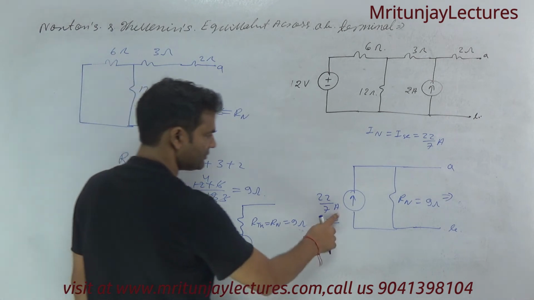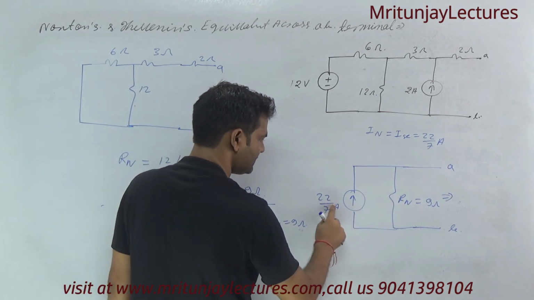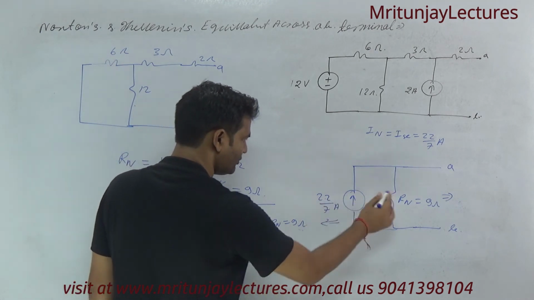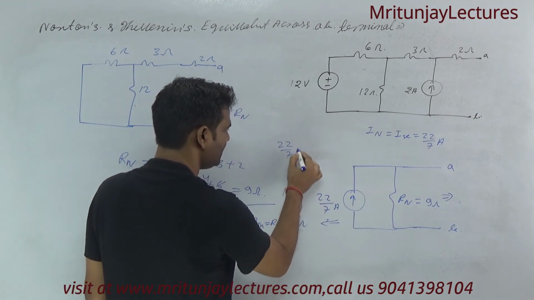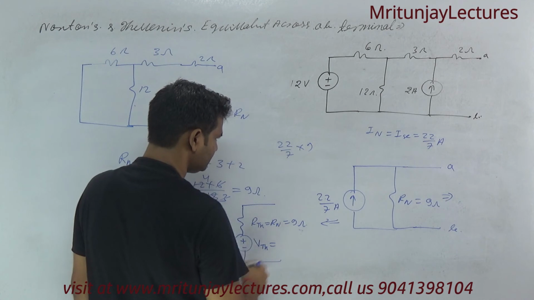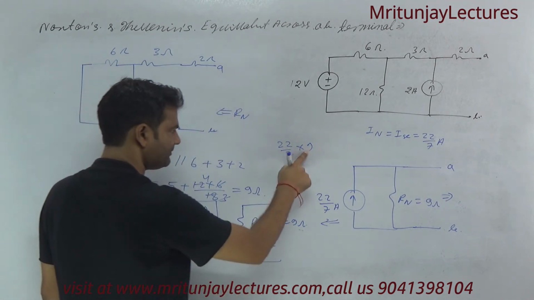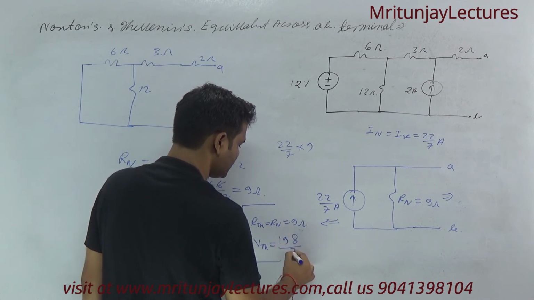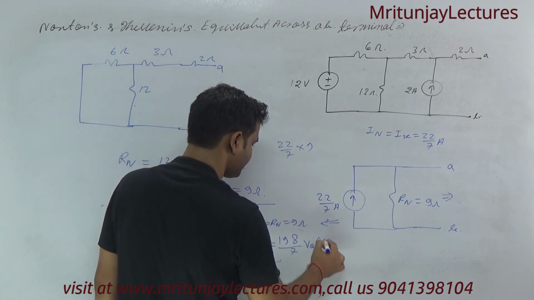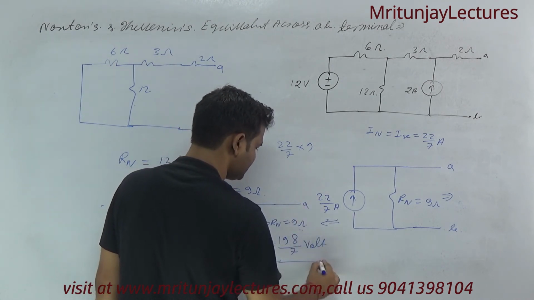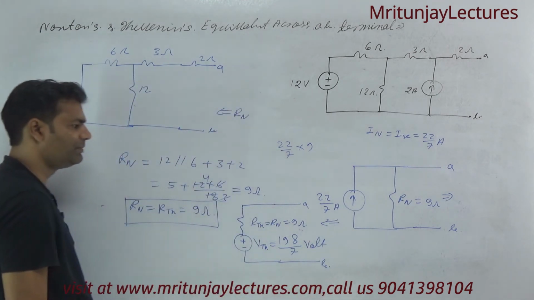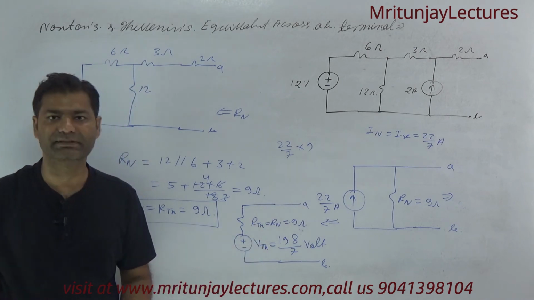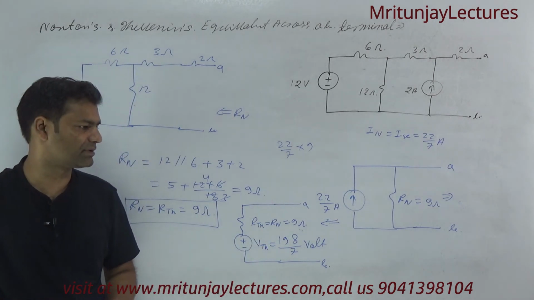With the help of current source transformation, VTH is 22 by 7 into 9, so 9 sevens are 63, 198 by 7 volt. Clear? That is A and that is B. So corresponding to AB, VTH is 198 divided by 7 and RTH is 9 ohm. Clear? First of all make it.